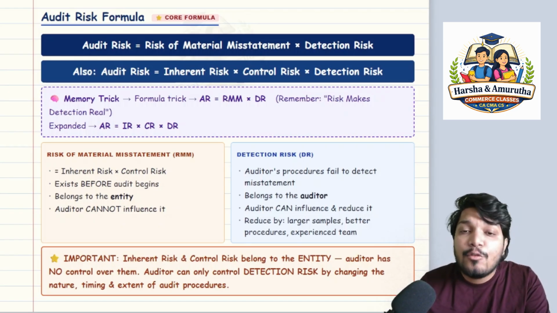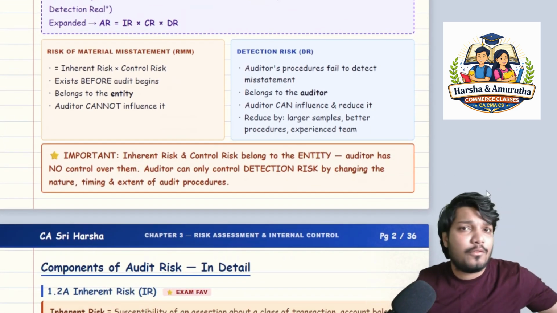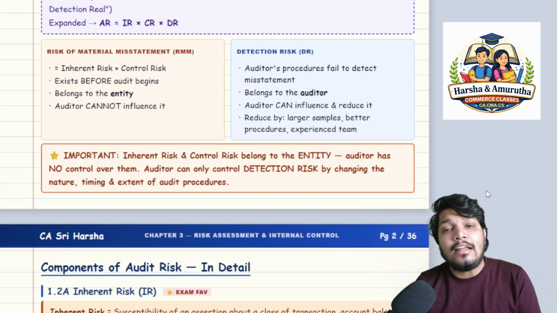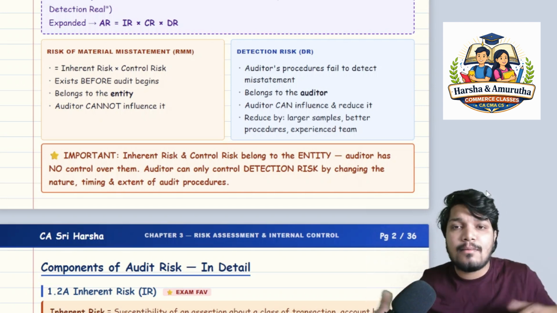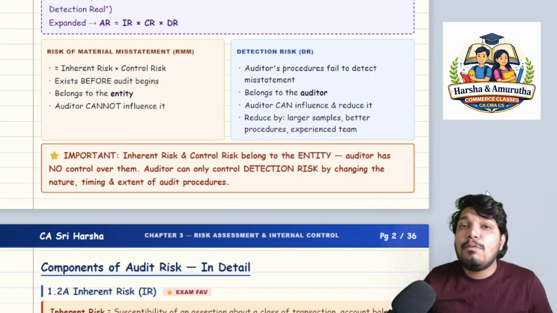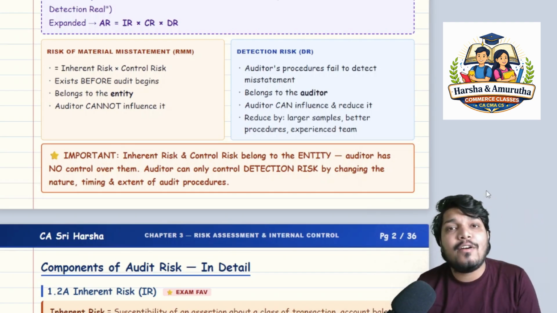Audit procedures fail to detect the misstatement, and it belongs to the auditor, sir. It is not of the management. The auditor can influence and reduce it. Reduce it by what? By increasing the sample size to a larger number. Reduce it by having better procedures and an experienced team. So detection risk can be influenced, modified and reduced.